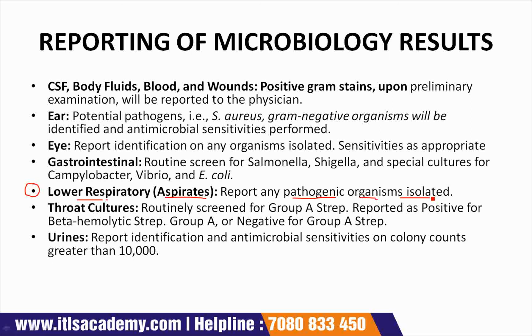Positive Streptococcus list is provided daily to primary care and emergency room for immediate follow-up. Next one is throat cultures. Routinely screened for group A Streptococcus, reported as positive for beta hemolytic streptococcus group A or negative for group A streptococcus.